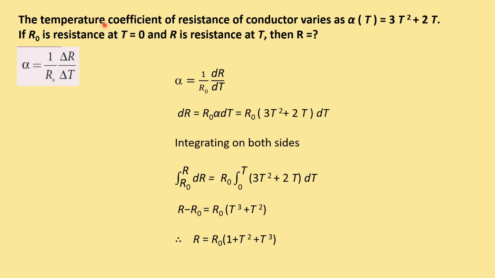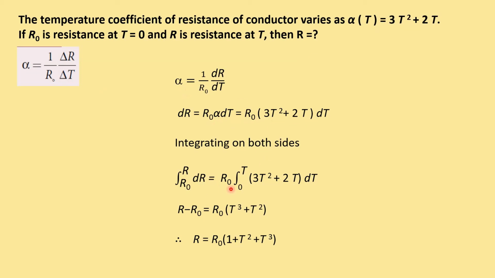Another important sum which has been asked in NEET or JEE. The temperature coefficient of resistance of a conductor varies as alpha, which is equal to 3t square plus 2t. If R0 is the resistance at 0 degree Celsius and R is the resistance at any reference temperature T, then what is the value of R? By having the formula alpha is equal to 1 by R0 into delta R by delta T, we can rearrange this as dR is equal to R0 alpha dT, where alpha is given as 3t square plus 2t, into dt.